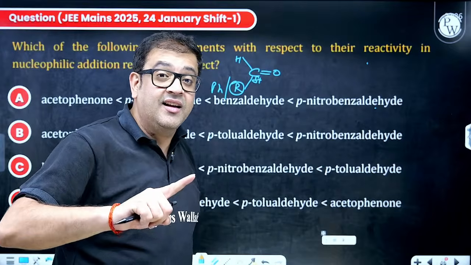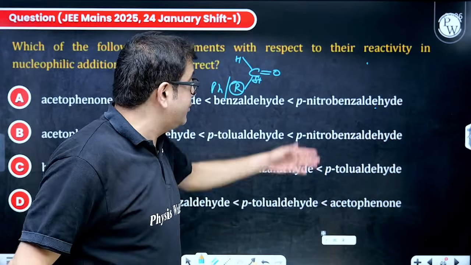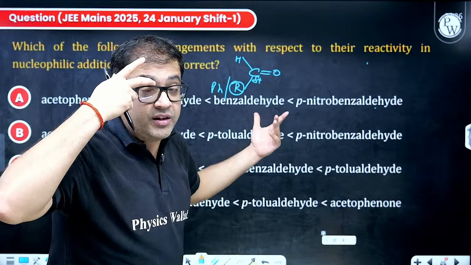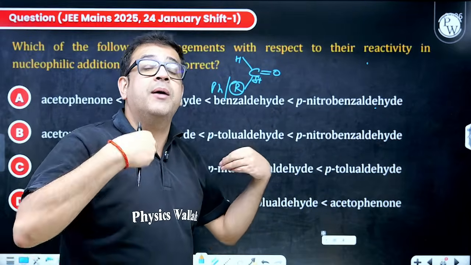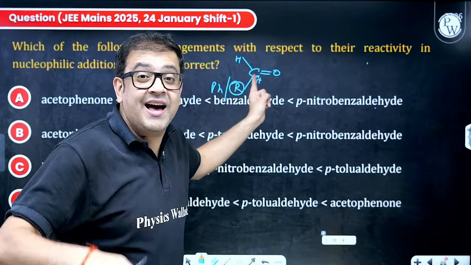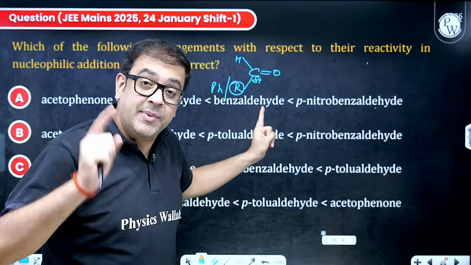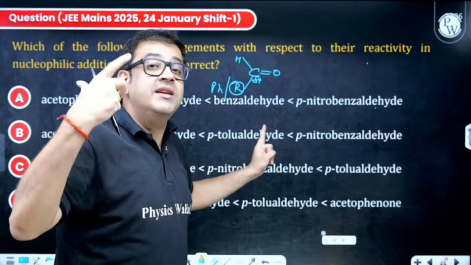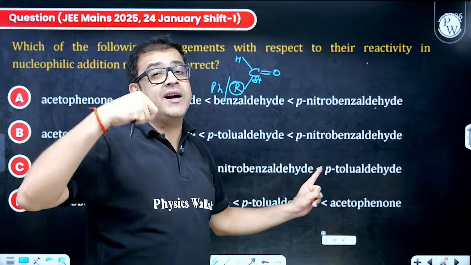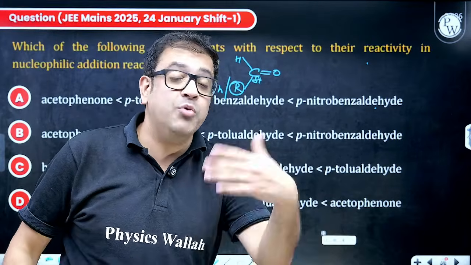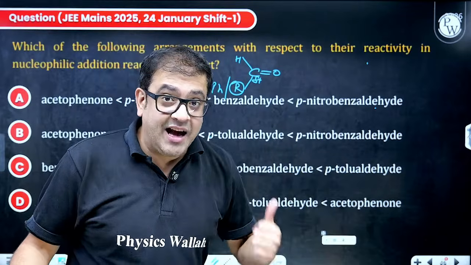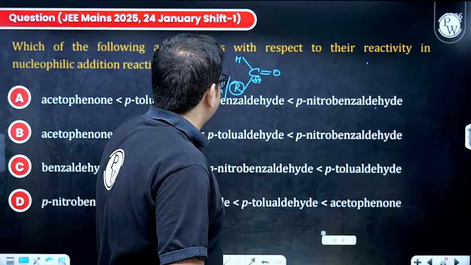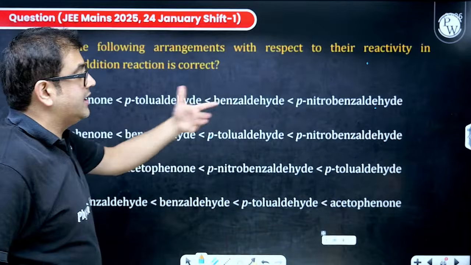That's why alkyl carbonyl groups are more reactive towards nucleophilic addition. The icing on the cake is for aldehyde, not for ketone, because aldehydes have less steric hindrance also, but that is secondary. The primary factor is the electronic factor. So because of electronic and steric factors, aldehydes are more reactive. Among aliphatic and aromatic, aliphatic are more reactive. Now, if you just know this common sense, attempt this.